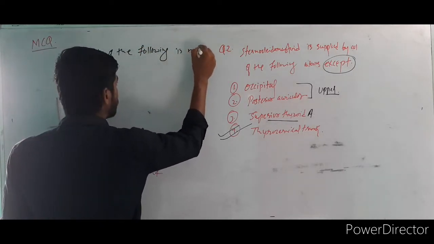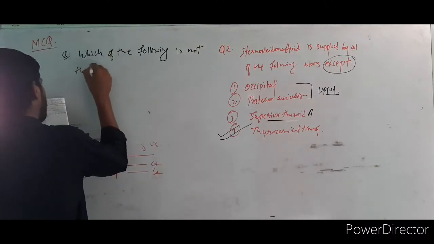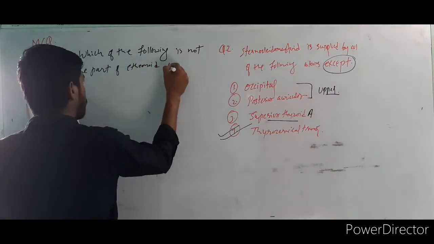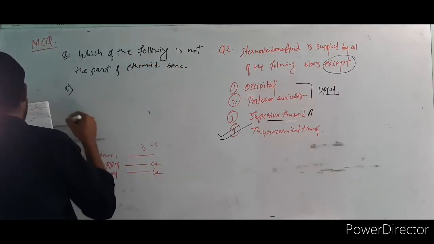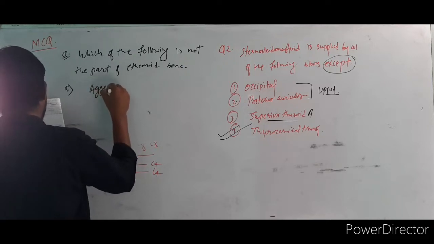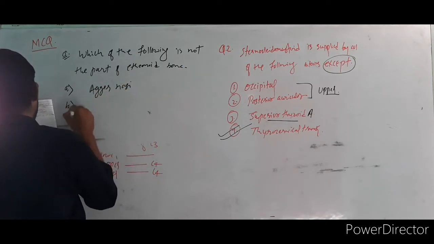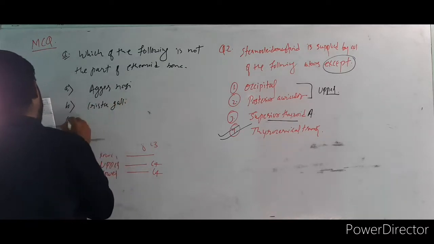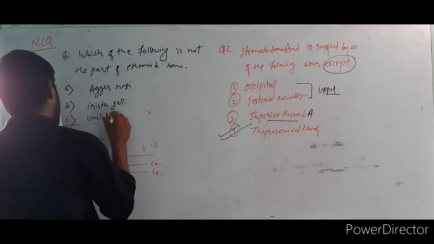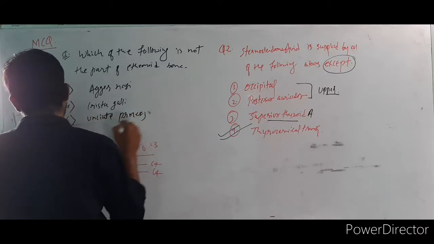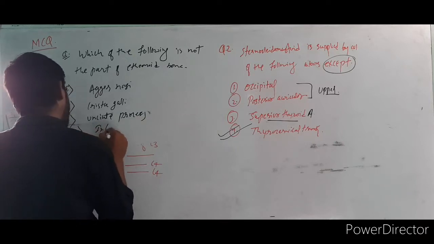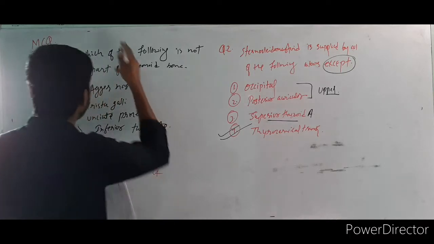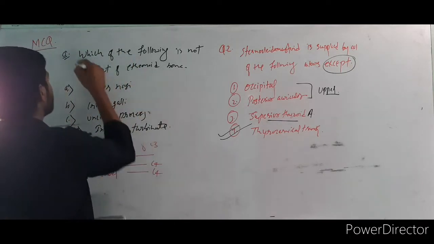Which of the following is not a part of the ethmoid bone? Option A, agger nasi. Option B, crista galli. Option C, uncinate process. And option D, inferior turbinate. This is the first, second, third, and this is the fourth option.